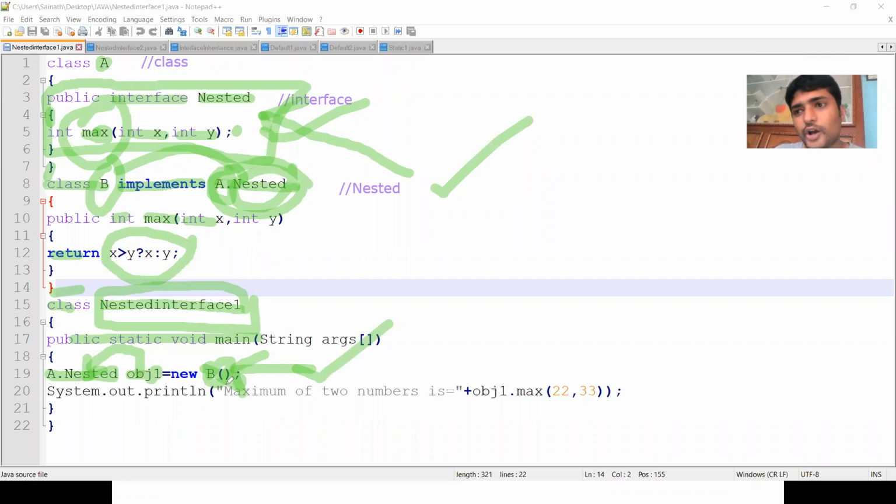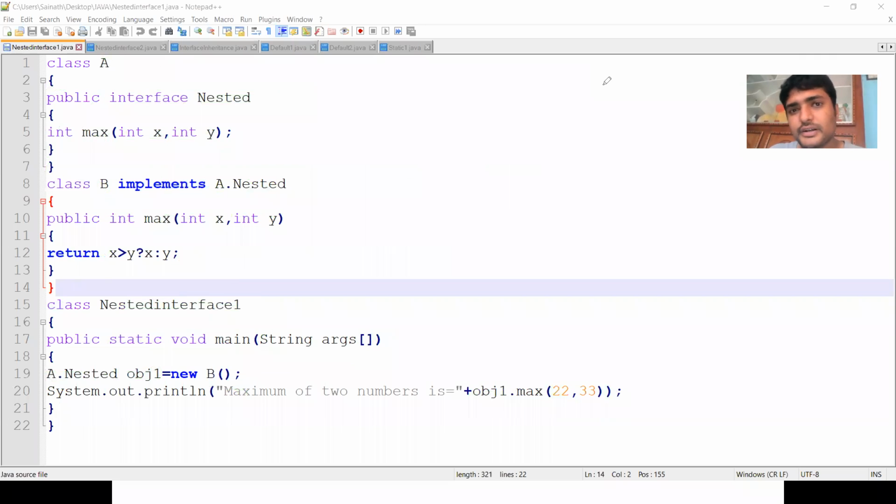And then by using that object, we can call the method. We can access the method. System.out.println, here the object name is obj1 dot, the method name is max, max of x comma y. That means we can pass the parameters 22 comma 33. So this is the implementation of nested interfaces. That means the interface exists within the class or within the interface.